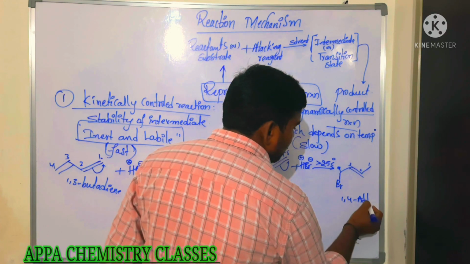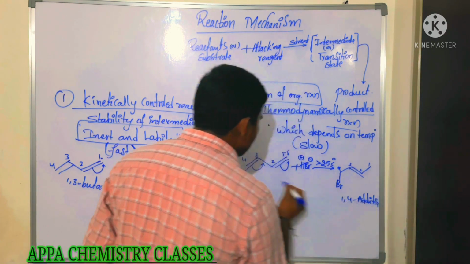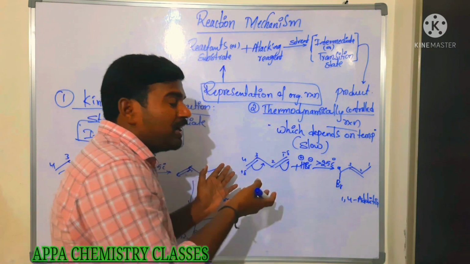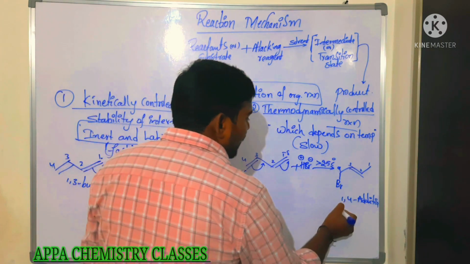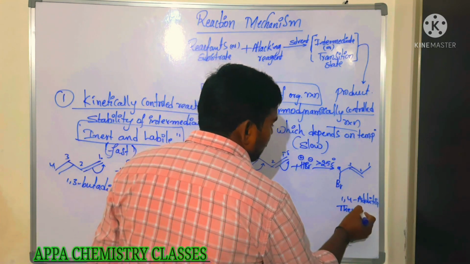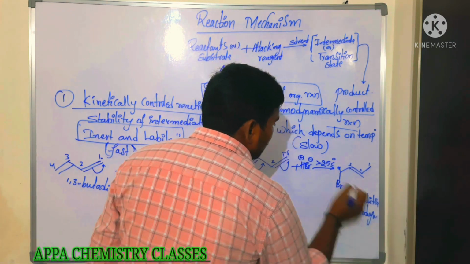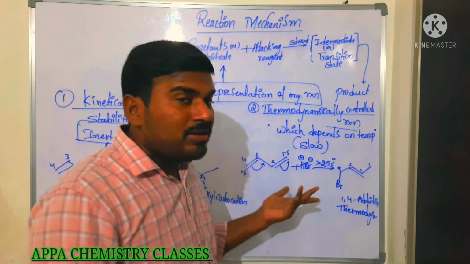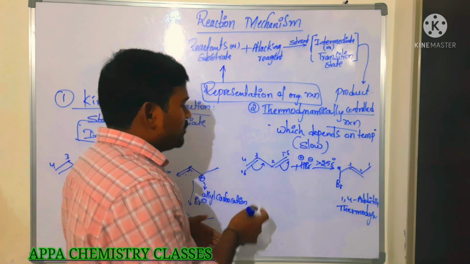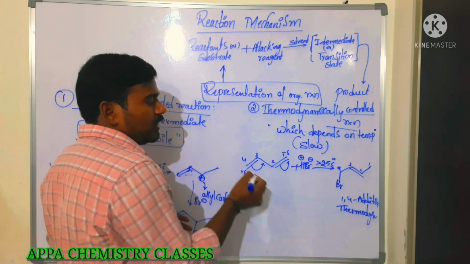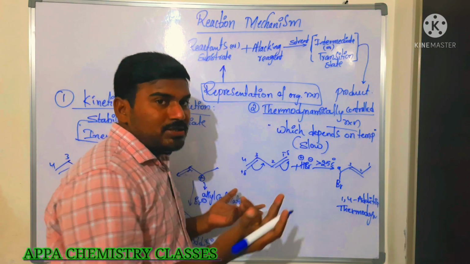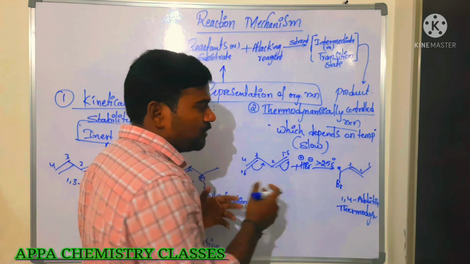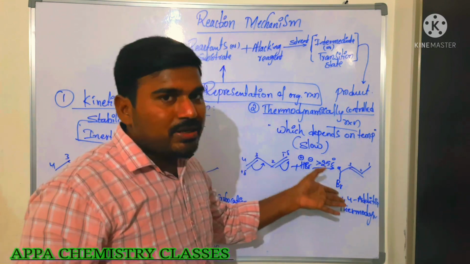This 1,4 addition, the delocalization of the pi electron, when will it take place? At high temperature. It is depending on the temperature. So this 1,4 addition is said to be a thermodynamically controlled reaction. Thermodynamically controlled reaction means it is not depending on the stability of the carbocation here. This carbocation is unstable. Even though, that reaction takes place because it is at high temperature. It is a slow process. So 1,4 addition takes place very slowly.